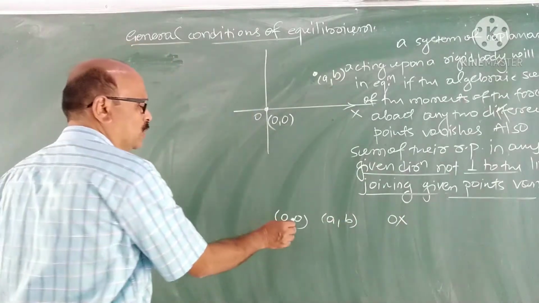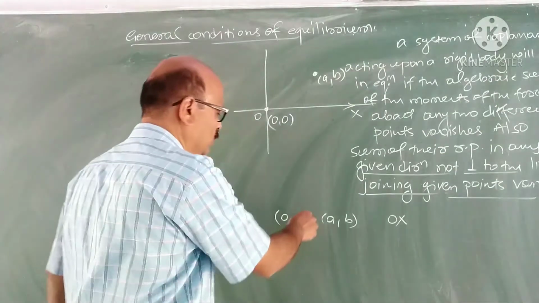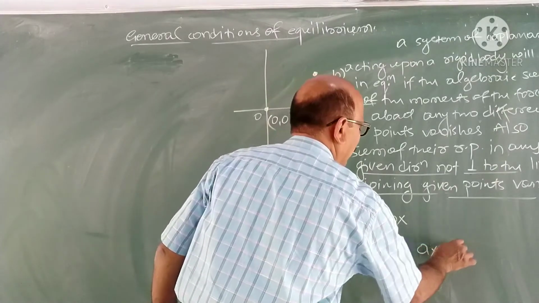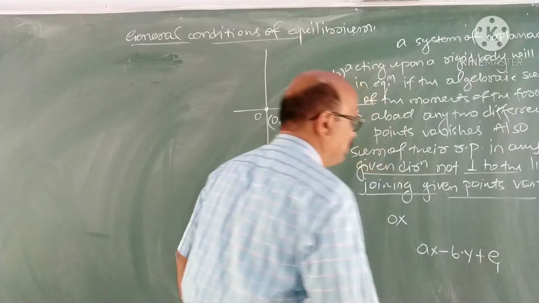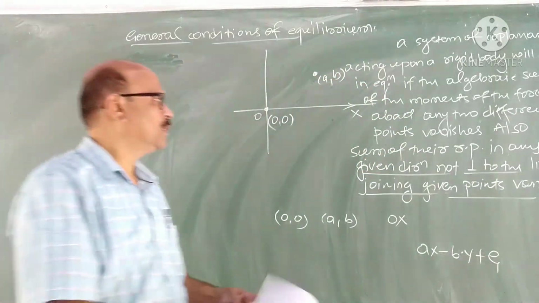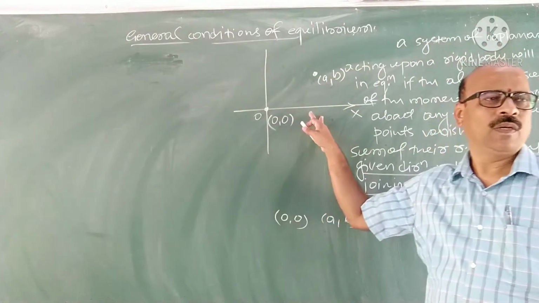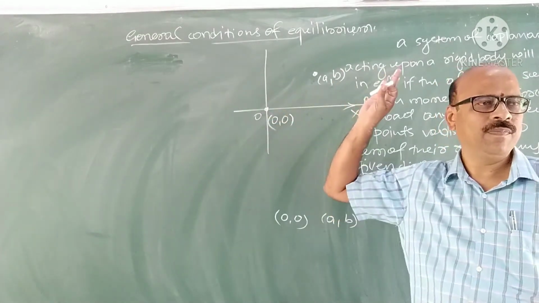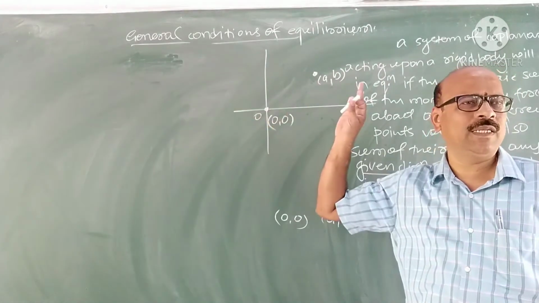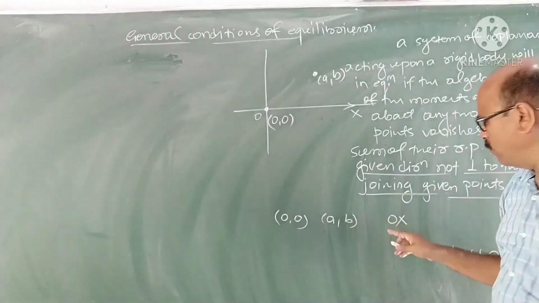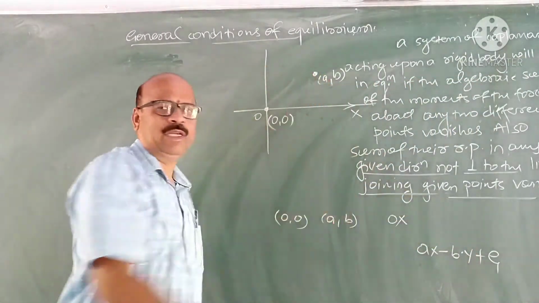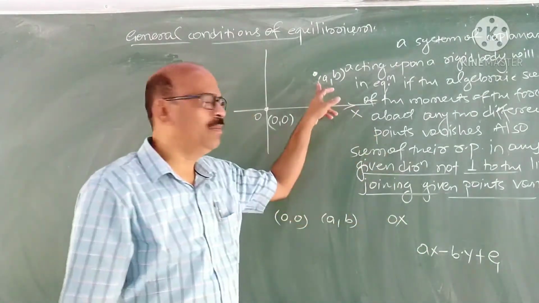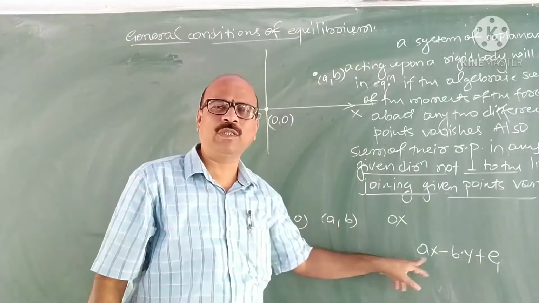Now what is the moment of the forces about (0, 0)? We suppose that the forces are reduced to resolved parts capital X and Y, plus the couple G. Then the moment of the resultant is the moment of X and Y about (A, B), the algebraic sum of the moments of X and Y about (A, B).